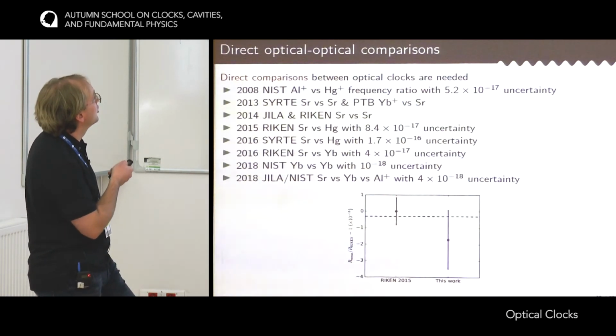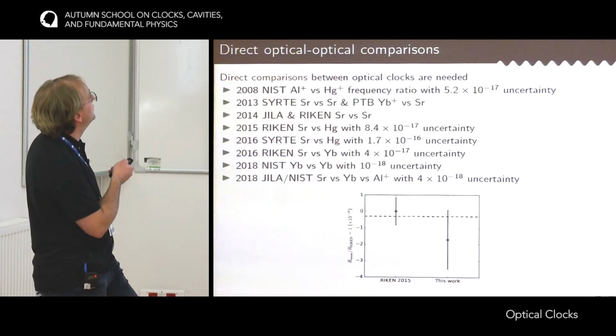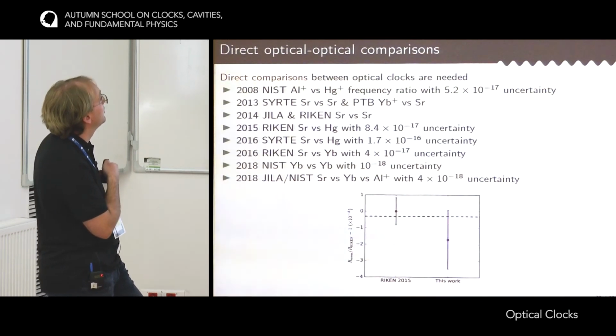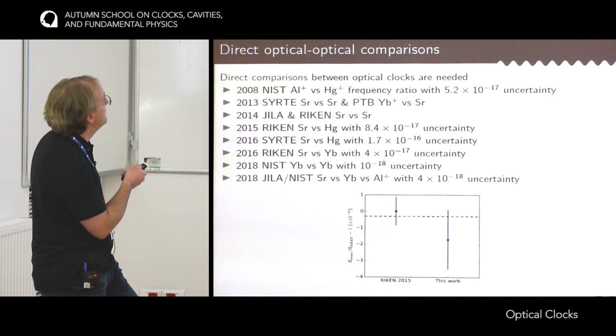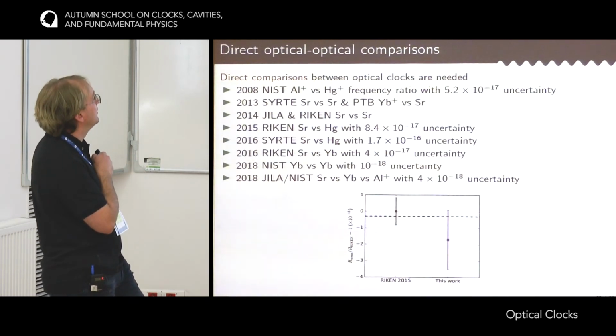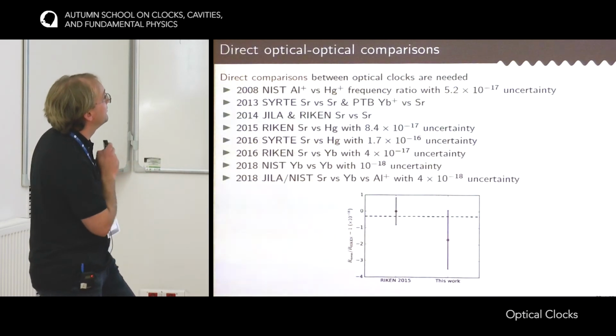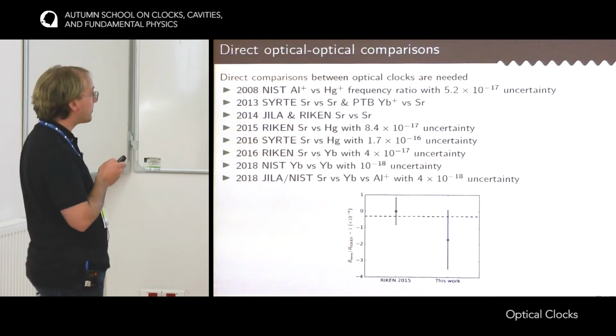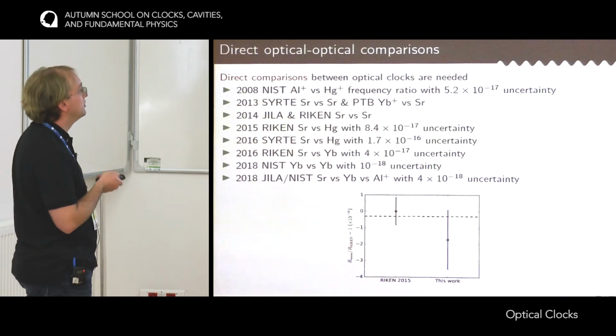This is a list of comparisons between optical clocks happening in the same lab. You see they are more and more frequent. The first one was with a very nice result they had at NIST by comparing aluminium versus mercury. That was quite in advance with respect to other measurements. But then in many different laboratories, frequency ratios between optical clocks have been directly measured, without going through the microwave clocks. And I would like to mention one of them.